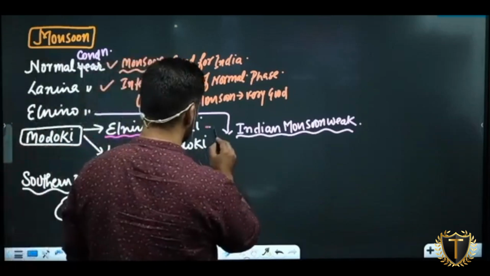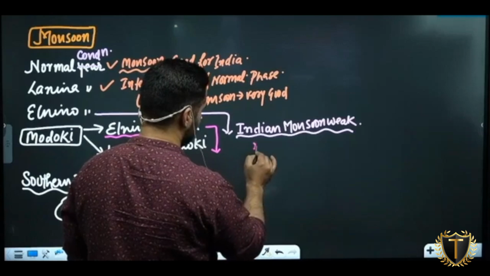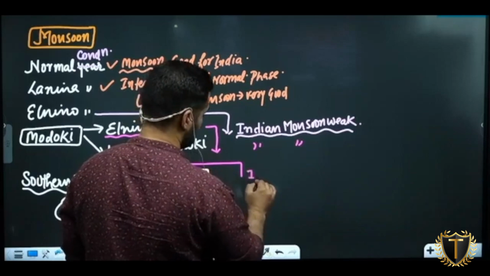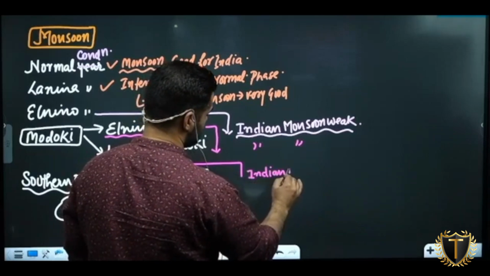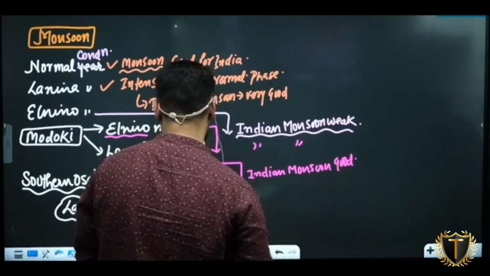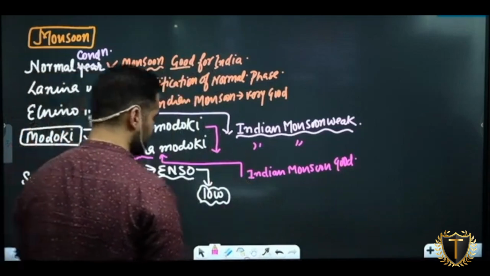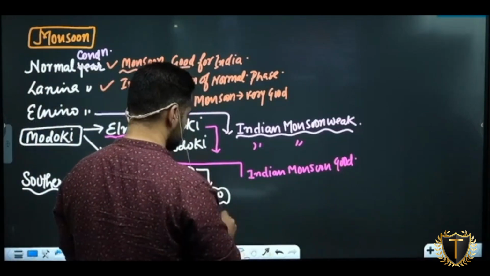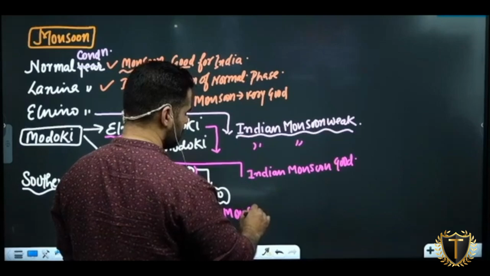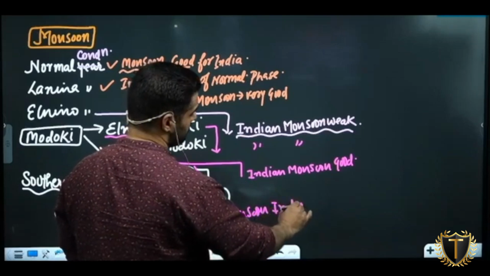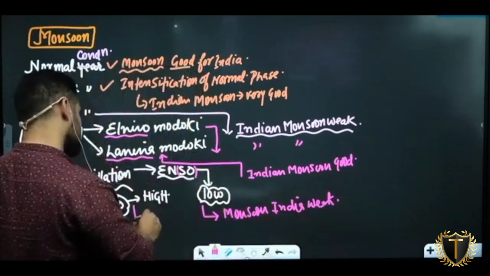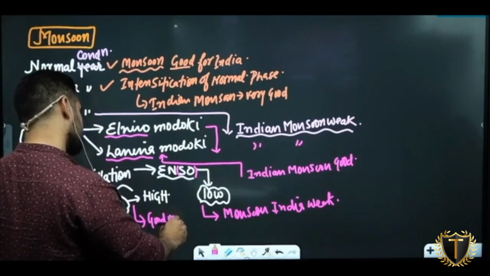So again, if there is El Nino Modoki, Indian monsoon will be weak. If there is La Nina Modoki, Indian monsoon good. Then you have Southern Oscillation. If there is El Nino Southern Oscillation, or simply if Southern Oscillation is low, monsoon for India weak. If La Nina means high Southern Oscillation, good monsoon.